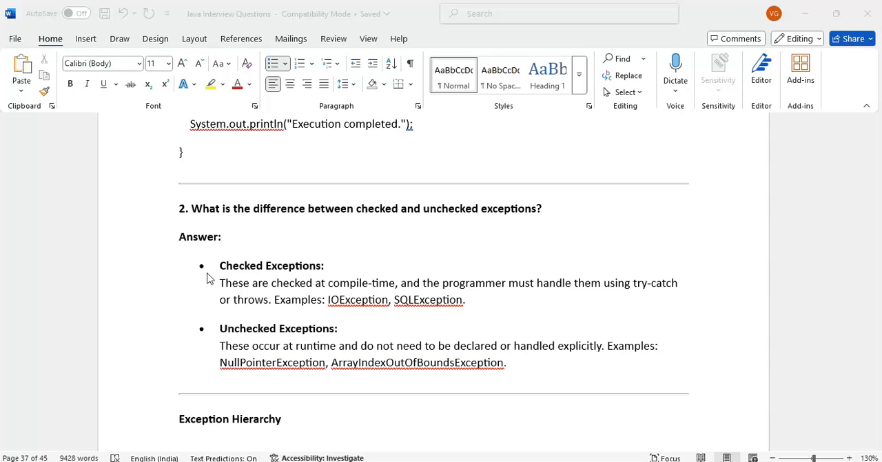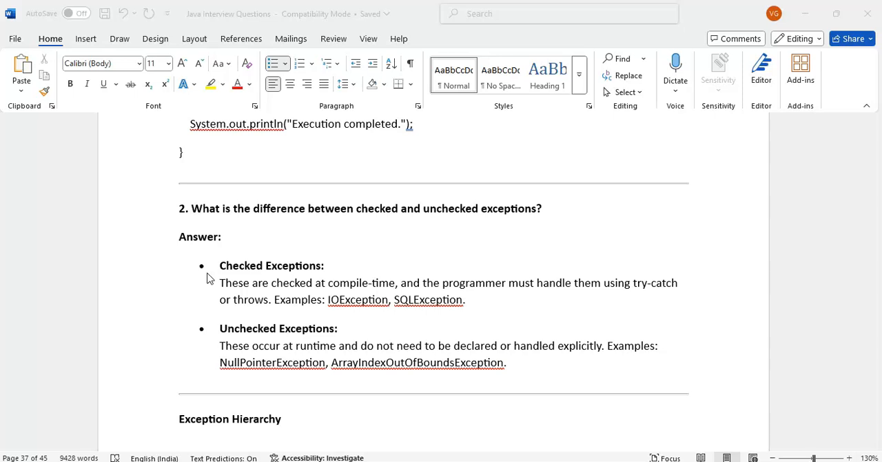Checked exceptions we need to handle at compile time, while writing the program itself, either by using try catch or the throws keyword. Unchecked exceptions occur due to runtime errors. Unchecked exceptions are runtime exceptions, and it is not mandatory to handle them. Suppose you are dividing by 0, we get an arithmetic exception.